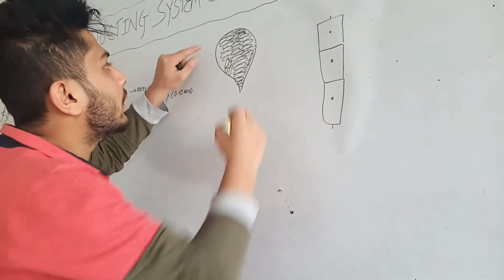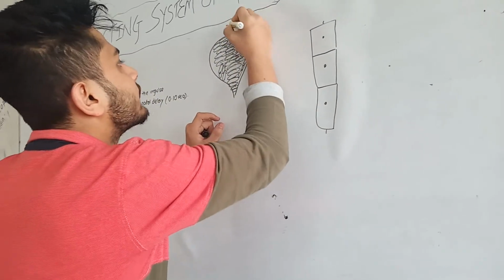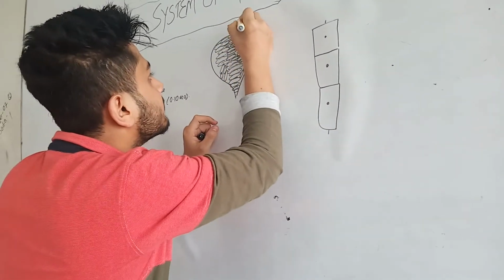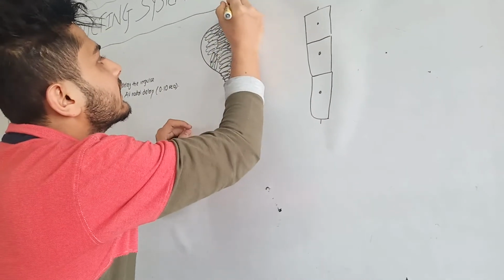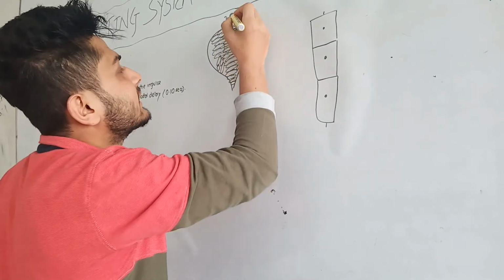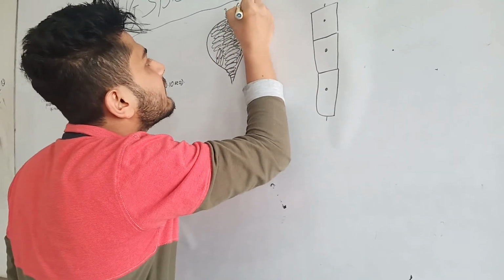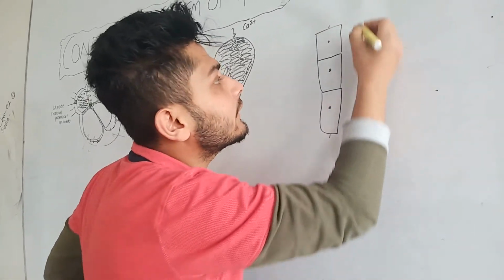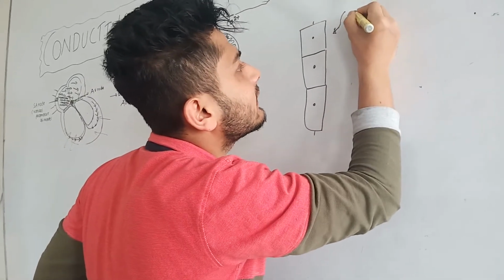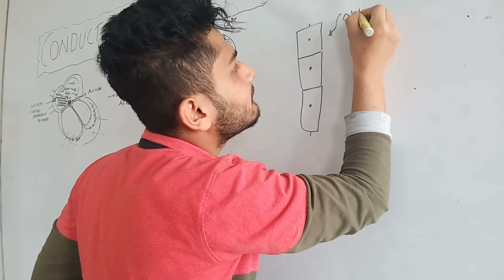We always have to know that in the AV node, I'm really sorry, in the AV node, the wave of contraction is generated by calcium, but in the case of the Purkinje cells, the wave of contraction is always generated by sodium.